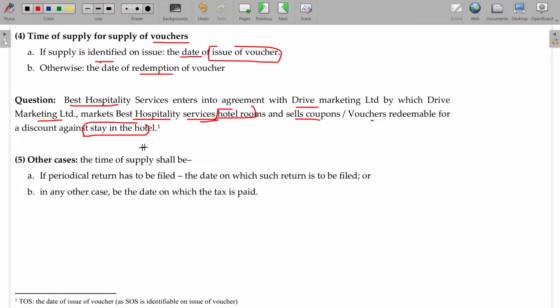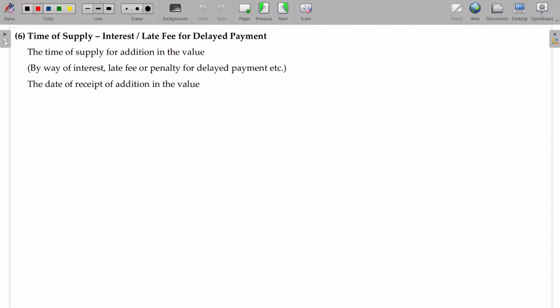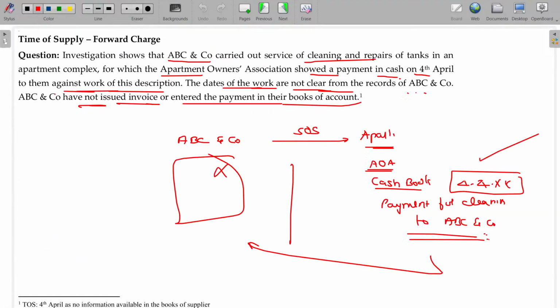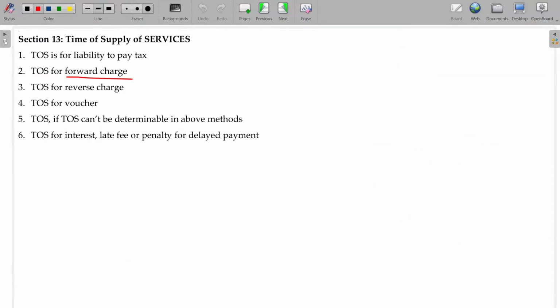So it is only for stay in the hotel. Stay in the hotel means definitely identifiable, then voucher date will be final. Other cases we have already studied. The same: late fee, interest, payment basis. As I already told you, only these two you have to be careful.